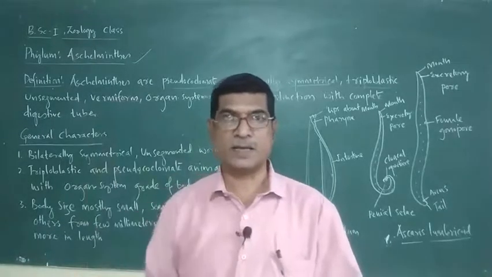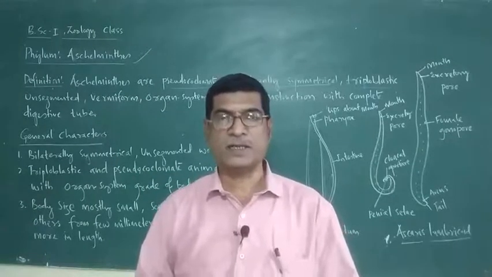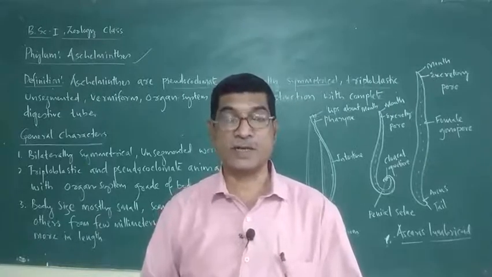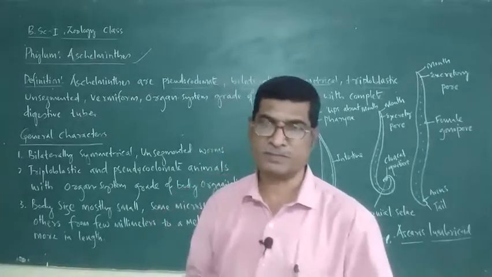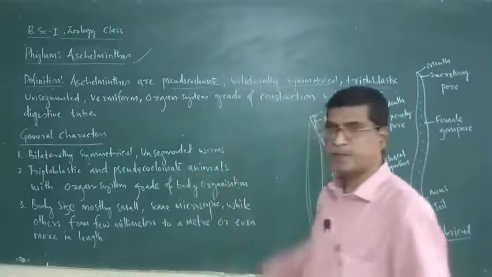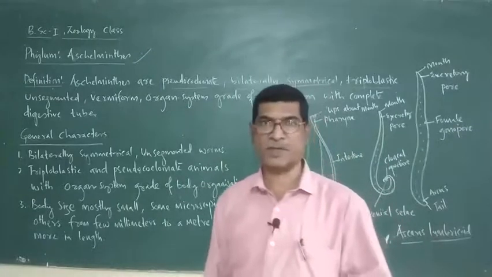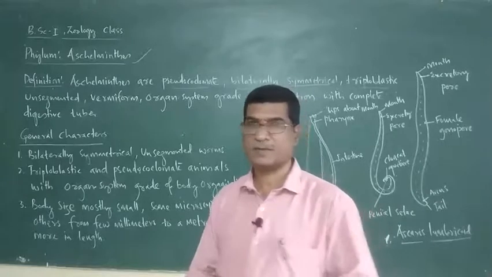In earlier phyla, such as coelenterates and porifera, they have only two germinal layers: ectoderm and endoderm. So here three germinal layers are present: ectoderm, endoderm and mesoderm. Therefore, these are called triploblastic animals.